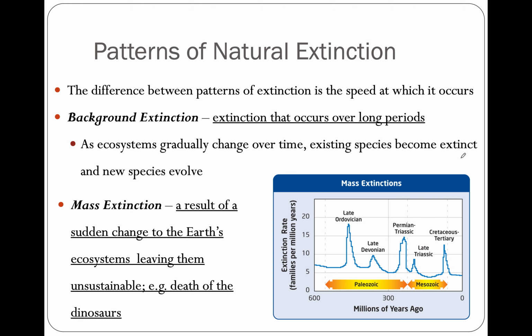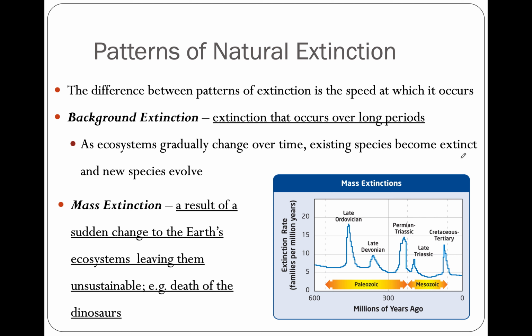Now, patterns of extinction is about the speed. There's a thing called background extinction, which is extinction that occurs over long periods. As ecosystems change over time, existing species become extinct and new species evolve. That's like geological time periods, super long, because the planet changes.